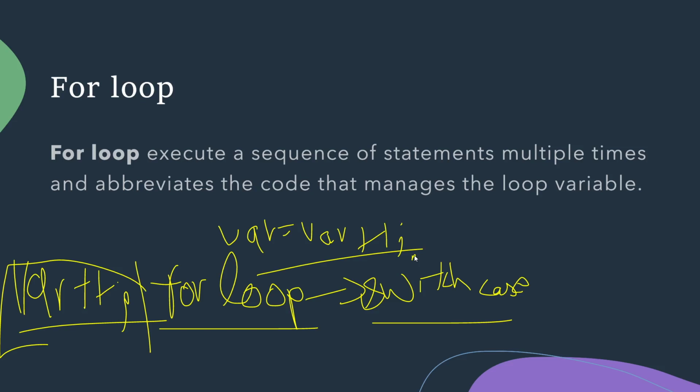Till the time this condition is false, the whole code will get executed again and again, and whenever it gets true, it will stop executing. So a for loop executes a sequence of statements multiple times and abbreviates the code that manages the loop variable. The variable which we are passing is called the loop variable. Based on that loop variable and the condition which we pass, it happens.